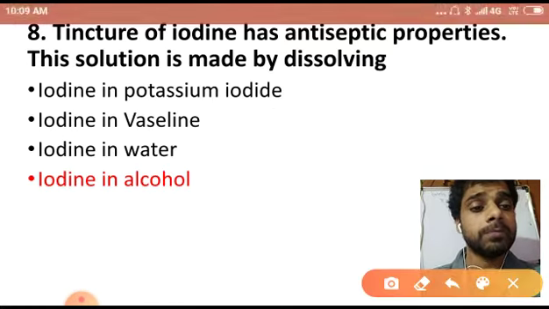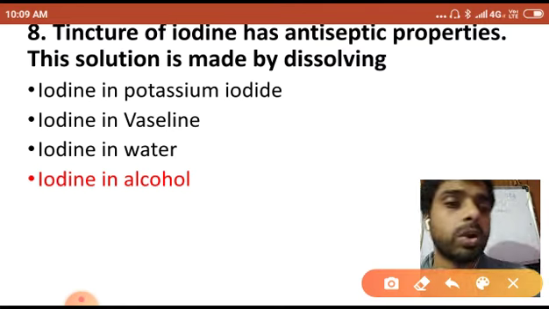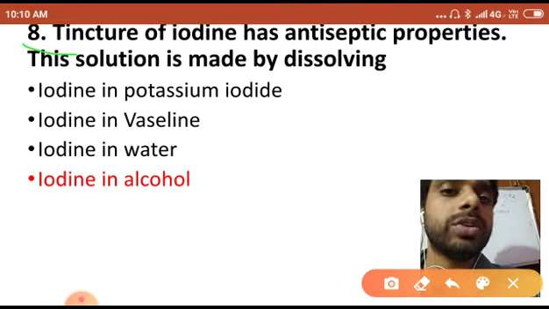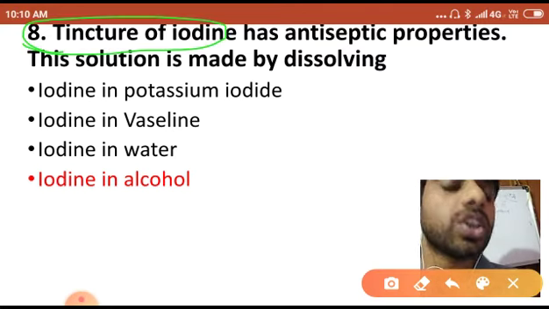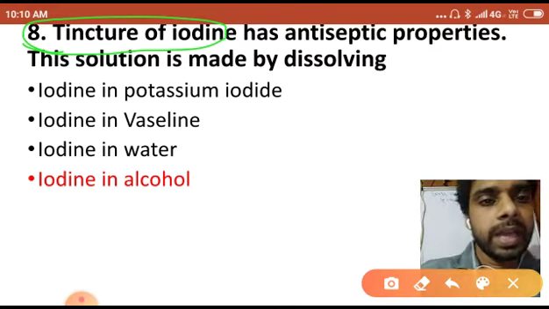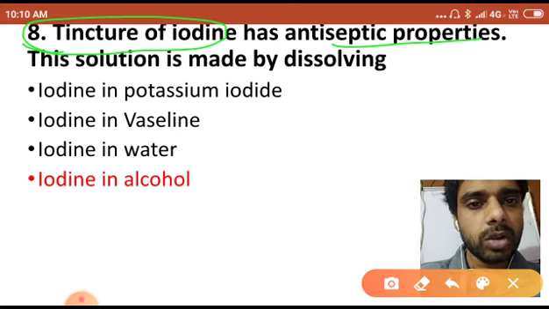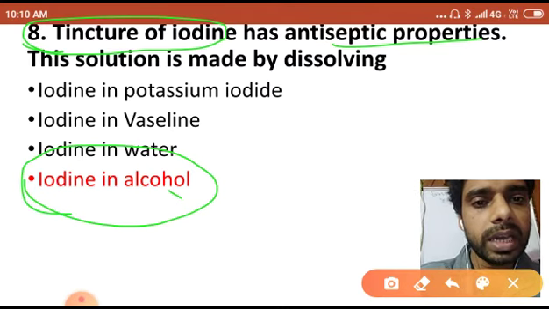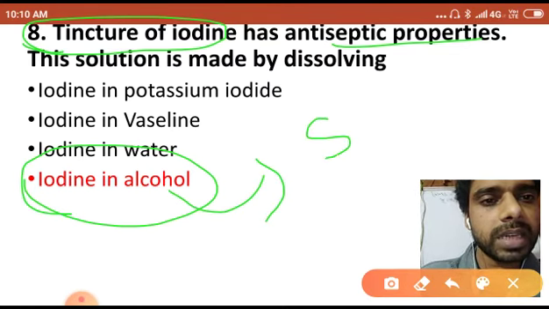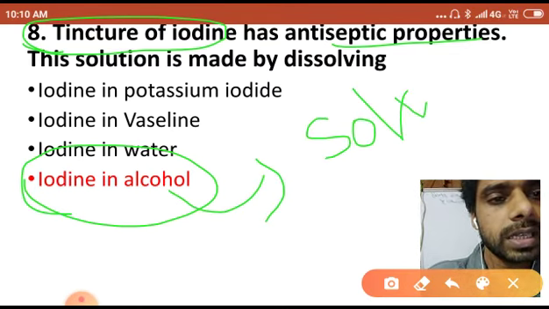Now the next question that is very important: tincture of iodine has antiseptic property. You have to remember that in tincture of iodine, alcohol is the solvent.